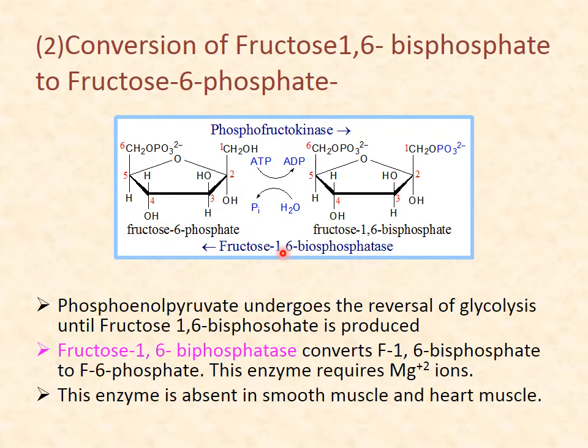Now the second irreversible step is the conversion of fructose 1,6 bisphosphate to fructose 6-phosphate. Here the only change is that ATP is not utilized, and the enzyme is different. For the conversion of fructose 6-phosphate into fructose 1,6 bisphosphate, the enzyme was phosphofructokinase in glycolysis. But here, when fructose 1,6 bisphosphate is converted to fructose 6-phosphate, the enzyme is fructose 1,6 bisphosphatase. This enzyme is a gluconeogenic enzyme.